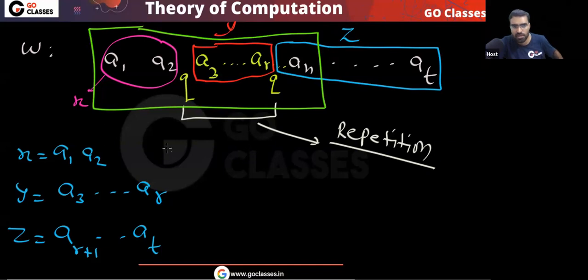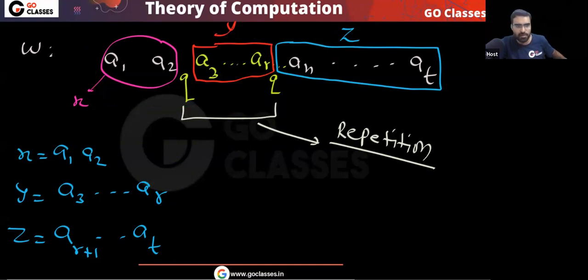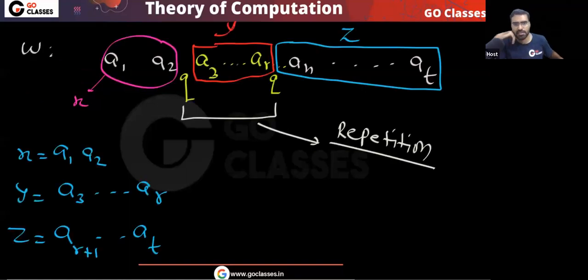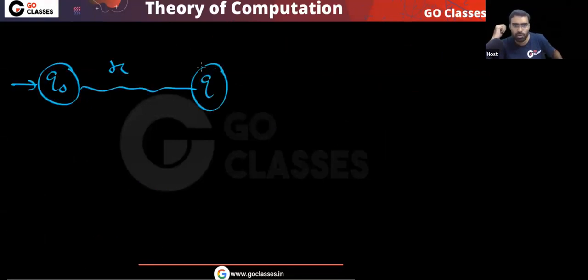So you can easily notice, this is what you got. Now you tell me. You got that from the initial state. If I read X from the initial state, where am I going? Tell me. I am going to Q.